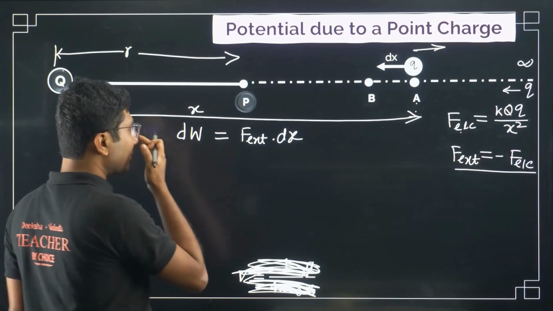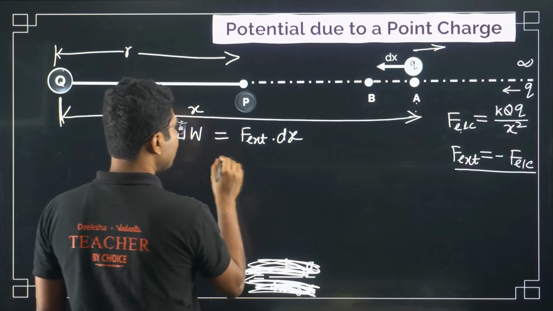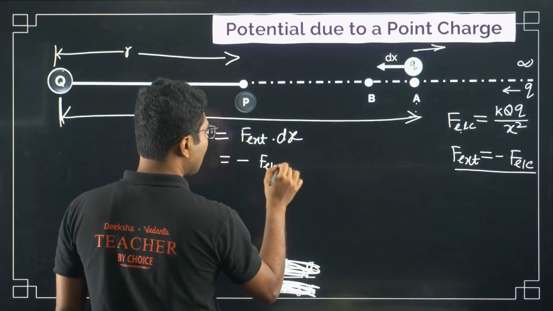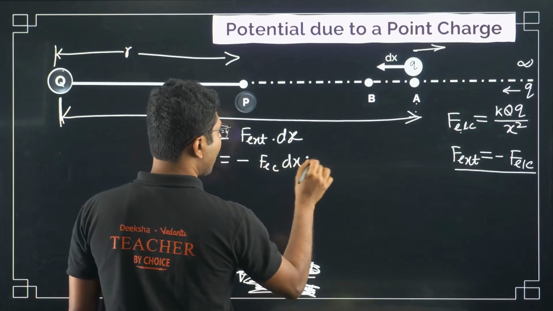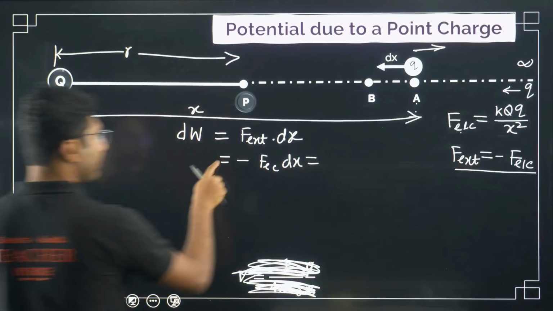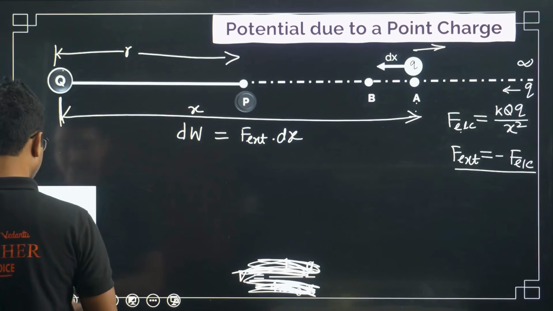So dw equals force external into dx. Now what is force external? Force external is basically negative of electric force into dx. What is the electric force? Let me save some space, I will need some space to complete the derivation.